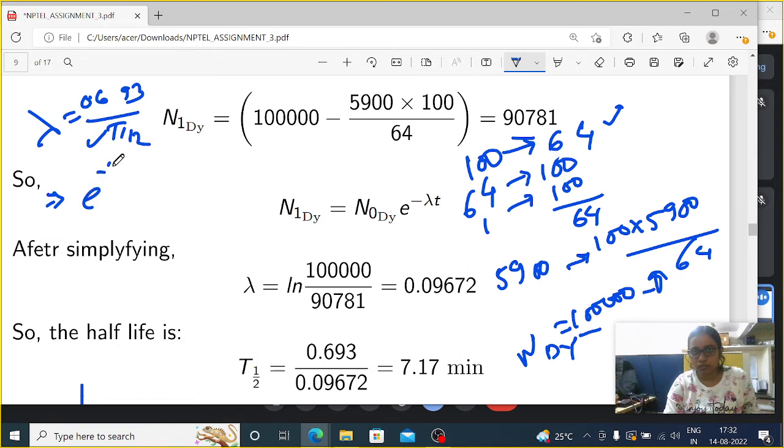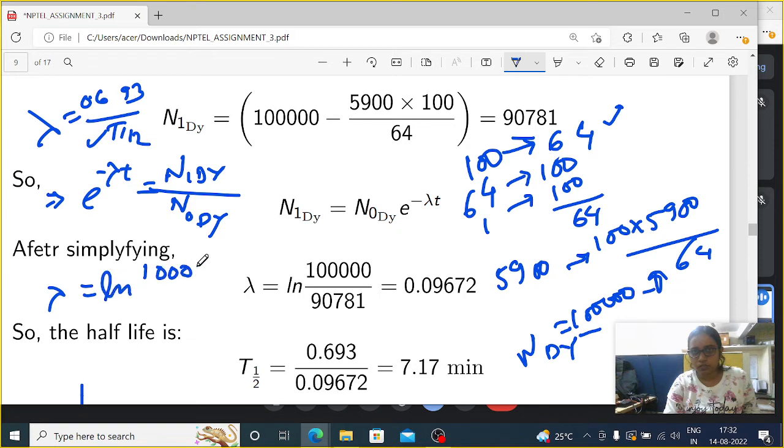E to the power minus lambda t, which is n1 dy divided by n0 dy. So what will be the value of that? If I calculate lambda, then it will be ln 10000 divided by 90781. Why 90781? Because t equals 1 minute is there. It's a very simple calculation, and 0.09672 will be the answer for lambda.